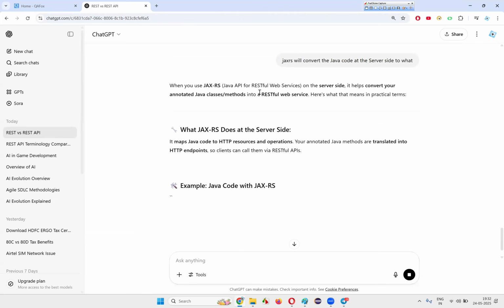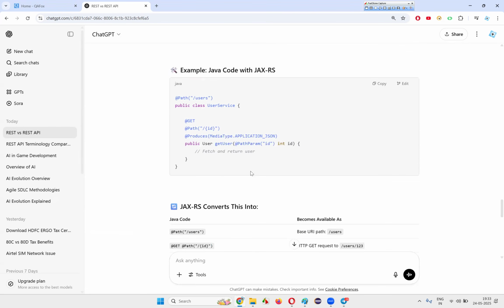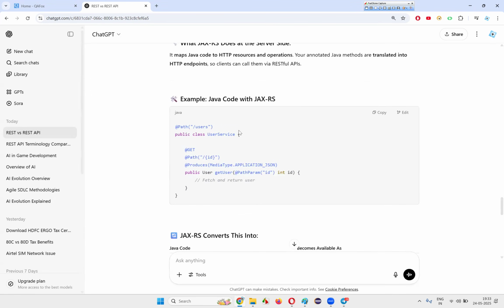Now you are able to see RESTful web services. Sometimes they will say REST API, sometimes RESTful API. No matter what they use, it's nothing but REST API, RESTful API, or RESTful web service, all are the same. When you use JAX-RS on the server side, it helps convert your annotated Java class methods into a RESTful web service. Some code will be there, and this kind of library will be used. Here some Java code with the JAX-RS library has been used, with the @Path annotation mentioned. Then only you can make that API request.